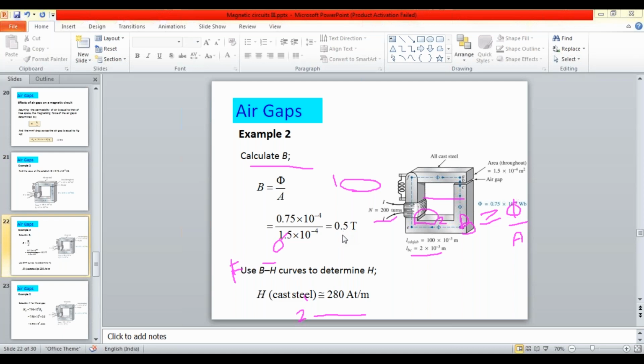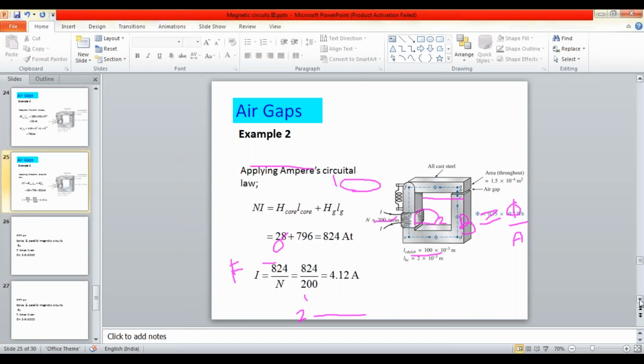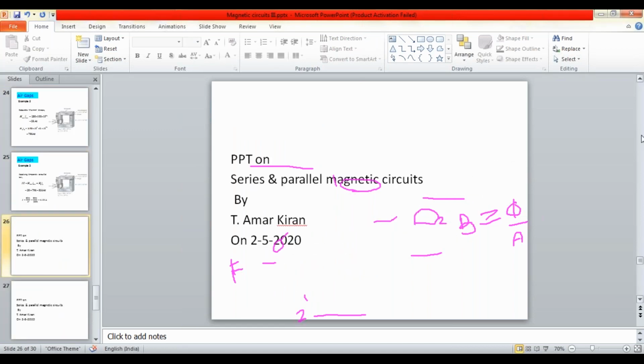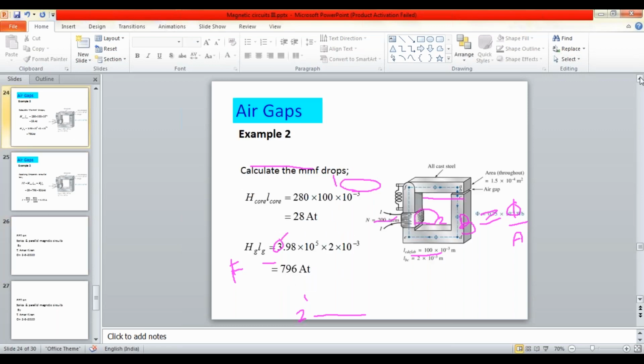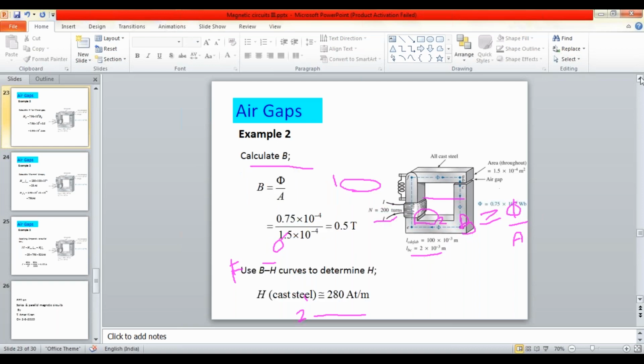For this 0.5 B value, I have to go to the graph sheet, which I have not shown here. From the BH loop graph sheet, you can calculate the H value.